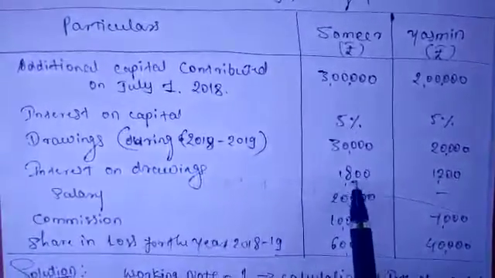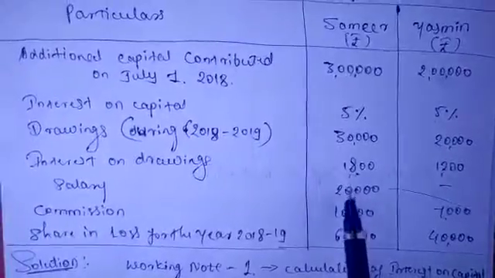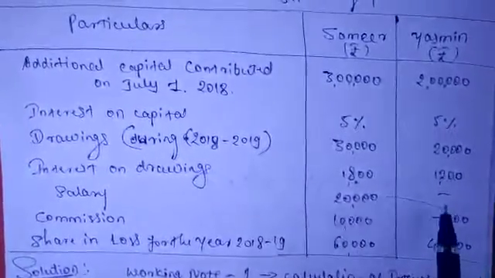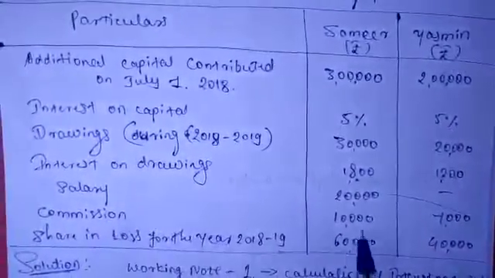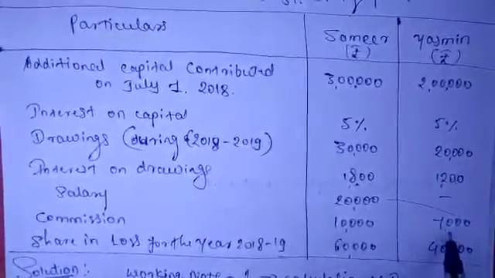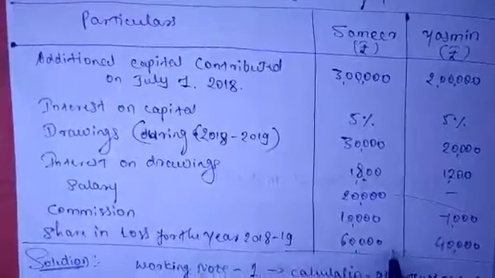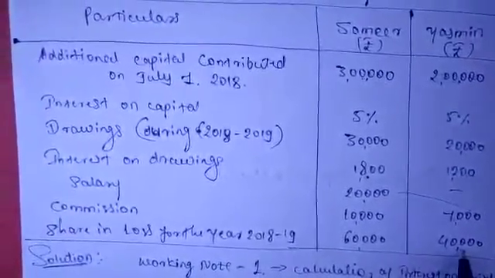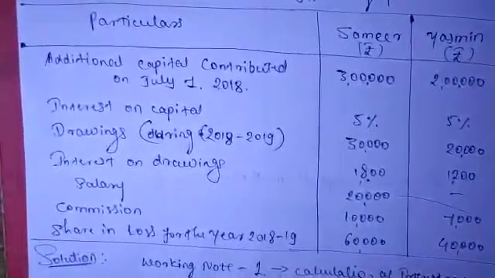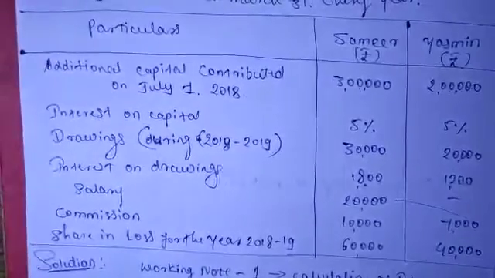Interest on drawings: 1,800 and 1,200. Salary: only Samir's salary is given here, 20,000, not Yasmin's. Commission: both of them, 10,000 and 7,000. And share in loss for the year 2018-19: 60,000 and 40,000. This is all about the problem of Yasmin and Samir.